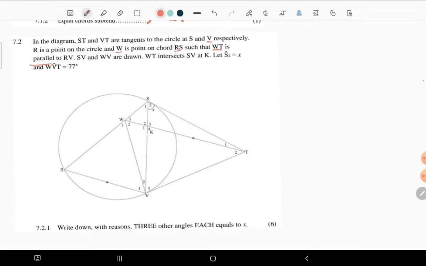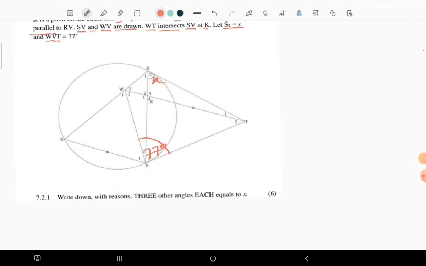So what are we having? SV and VW are drawn. WT intersects SV at K, and you can see that they let S2 be equal to X, and this is X, and WVT is equal to 77 degrees. So we are having WVT, which is this whole angle, just 77 degrees. So probably that information is going to be used somewhere.